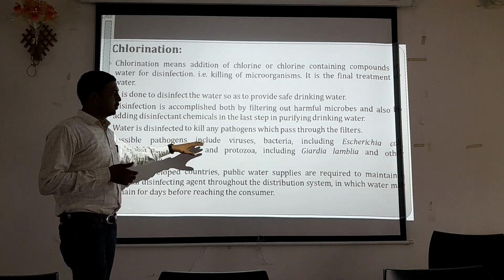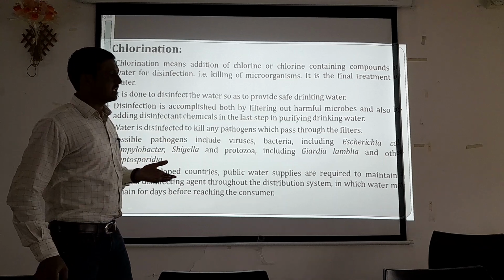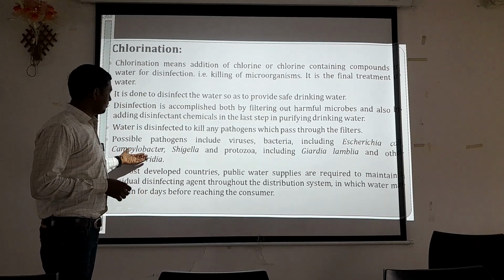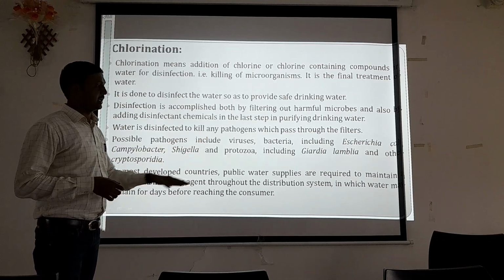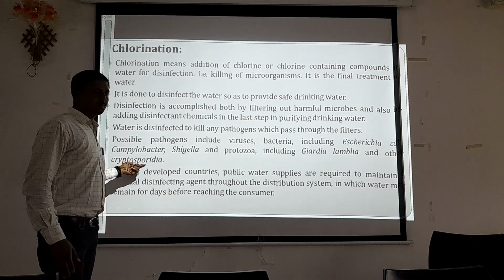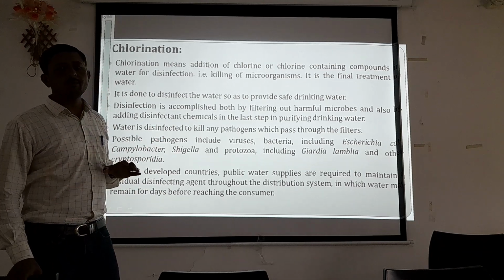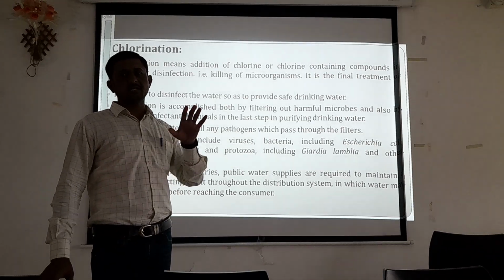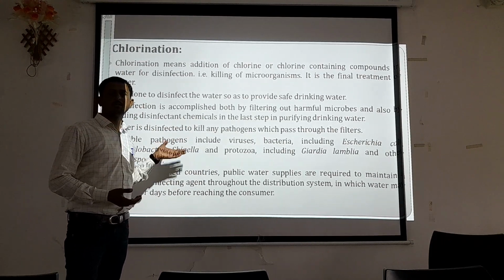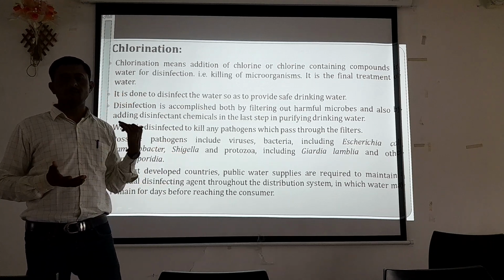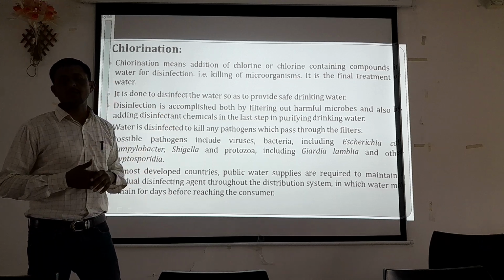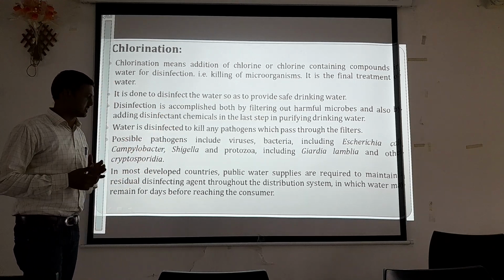Possible pathogens include viruses, and bacteria including Escherichia coli, Campylobacter and Shigella, and protozoa including Giardia lamblia and Cryptosporidium. These are the probable microorganisms that can be present in the filtered water. So to remove these pathogenic organisms, or viable forms of microorganisms, we treat the water with chlorine or chlorine containing substances.